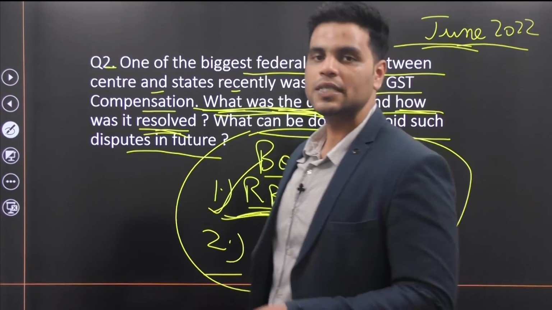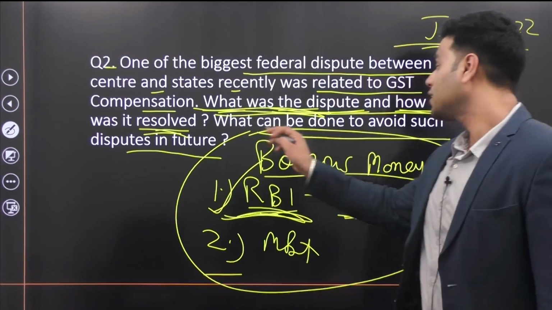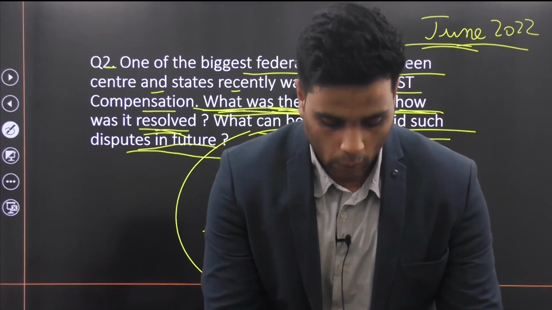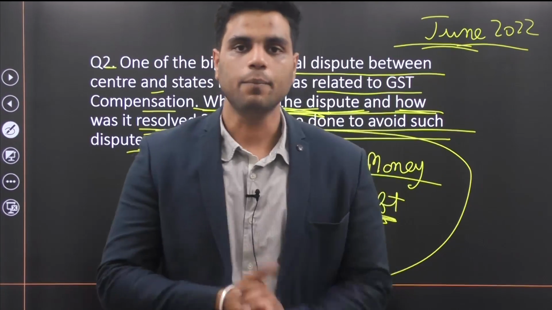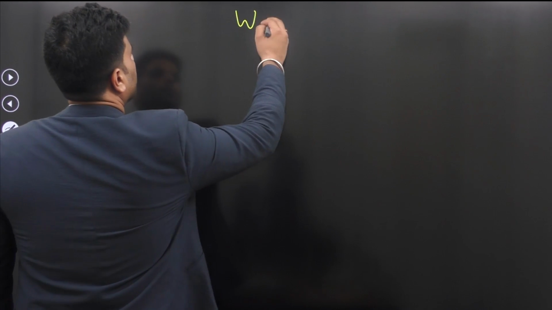That's it. Now the tricky part of the question comes. And what's that tricky part? Well, what can be done to avoid such disputes in future? What can be done? Well, number one, what should you write? Let me explain this in detail. Way forward.